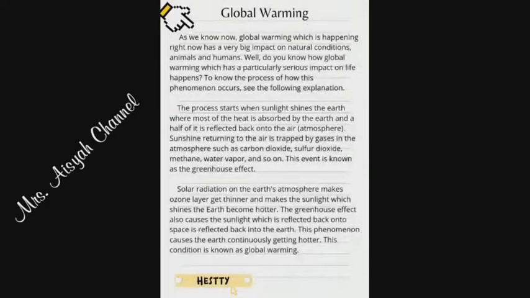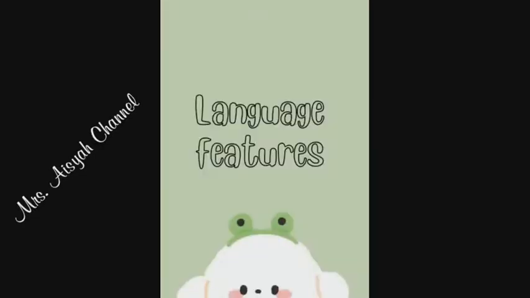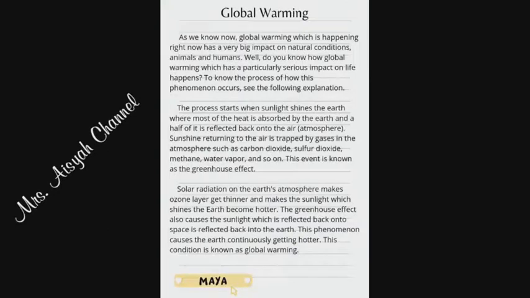General statement in paragraph 1, explanation in paragraph 2, and closing or conclusion in paragraph 3. Language features. Firstly, chronological connection is continuously processed and start. Secondly, generic participant is shine, sunshine, and sunlight. Thirdly, passive voice is the greenhouse effect also causes the sunlight, which is reflected back into space, is reflected back